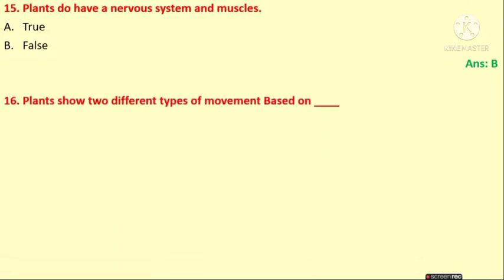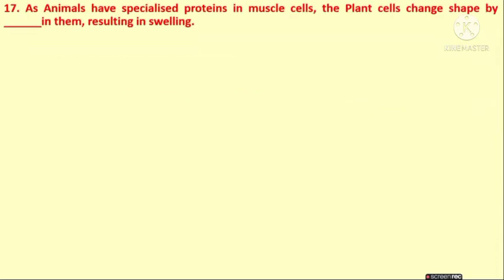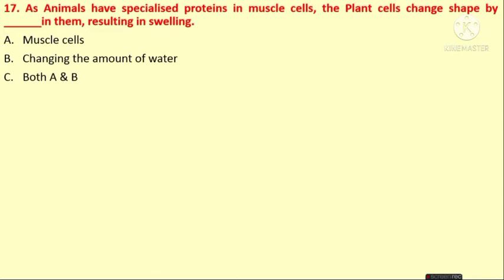Plants show two different types of movements based on structure, growth, transportation, and photosynthesis. The answer is based on growth. As animals have specialized proteins in muscle cells, the plant cells change shape by changing the amount of water in them, resulting in swelling. The options are muscle cells, changing the amount of water, both A and B, none of the above. We know the plants don't have muscles, therefore the answer is B, changing the amount of water.